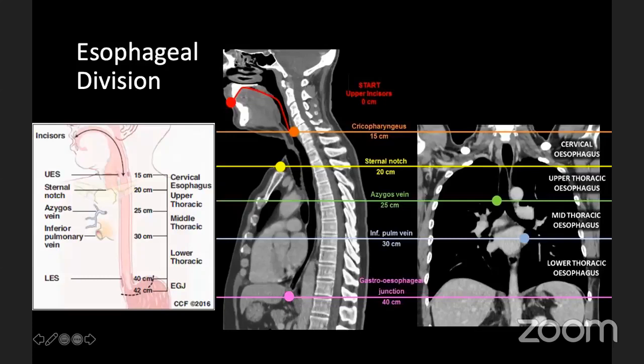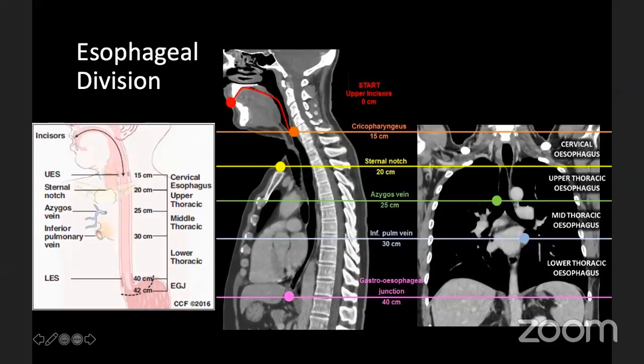So it is very well highlighted by sir, the divisions of the esophagus. It is already discussed very nicely. Up to 15 centimeter from the incisors, measured endoscopically, is the upper esophageal sphincter. So from 15 to 20 centimeter is the cervical esophagus, 20 to 25 is the upper thoracic, 25 to 30 is the middle thoracic, and from 30 to 40 centimeter is the lower thoracic esophagus.